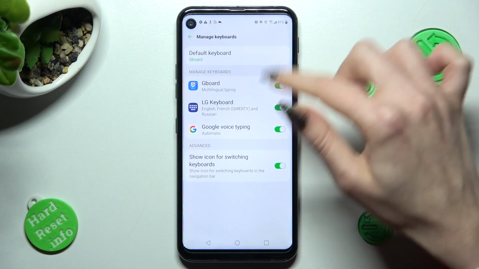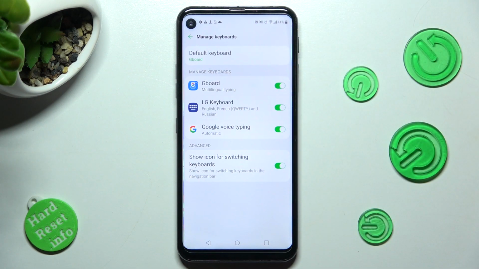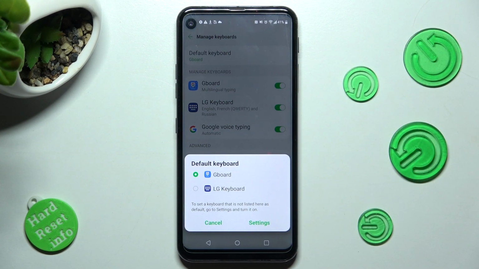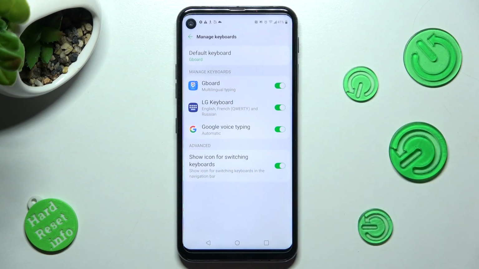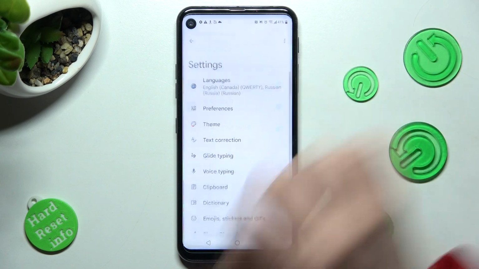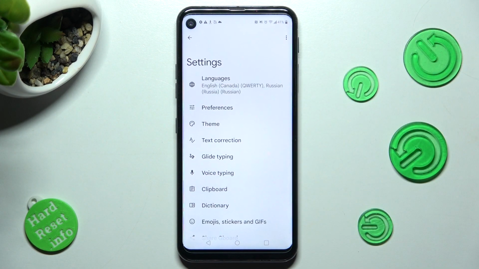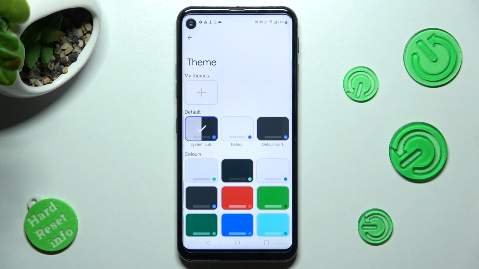You can do that by checking it out over here. And if you wish to switch from your LG, just click on Gboard. In order to continue, tap on Gboard under Manage Keyboards. Now finally select Theme section.